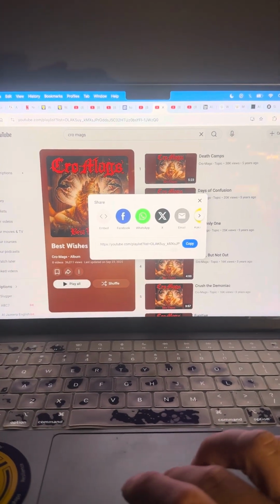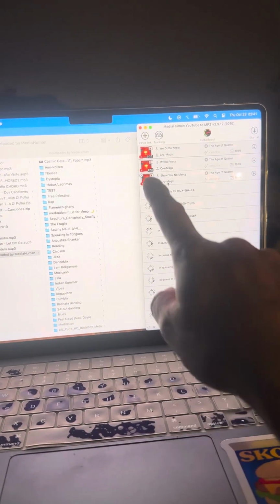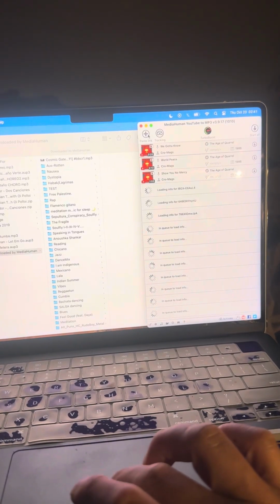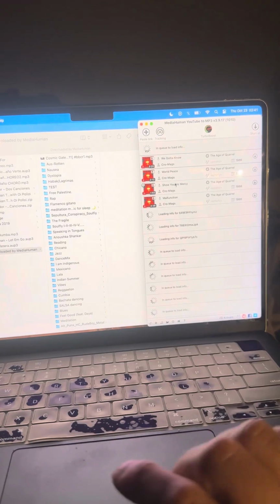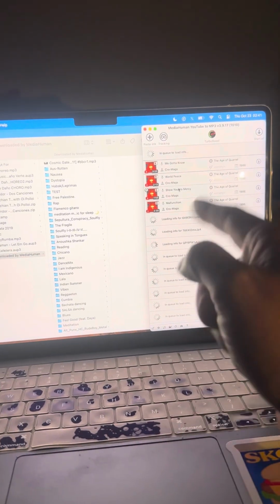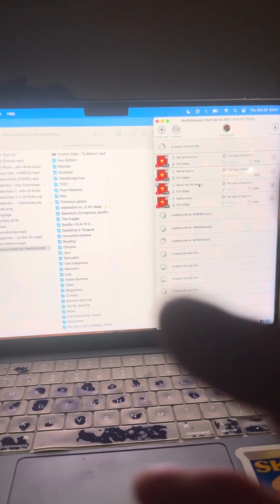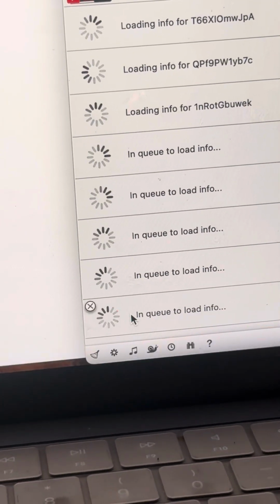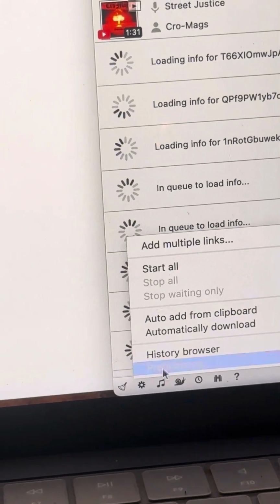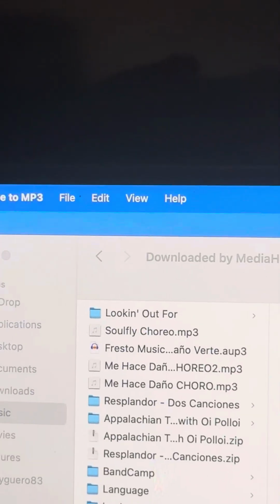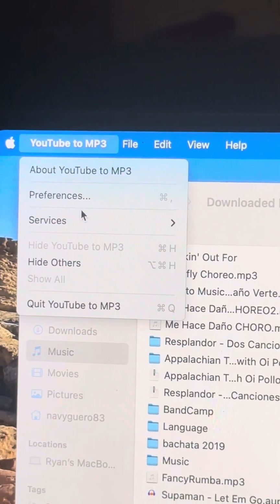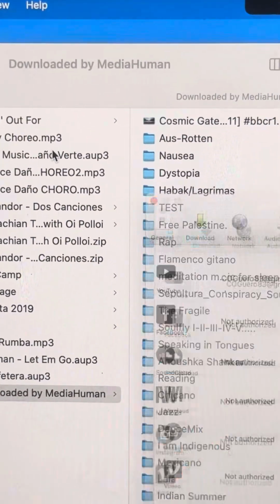So here's the point that I'm trying to make though. Copy, go back here. See, watch, it's starting to load it. It takes a while because I have, I'm going to paste it there. I will be back when it's loaded. But while that's loading, I actually want to show you something. Go down here to preferences. You can also go up here to YouTube to MP3 and then go to preferences also.